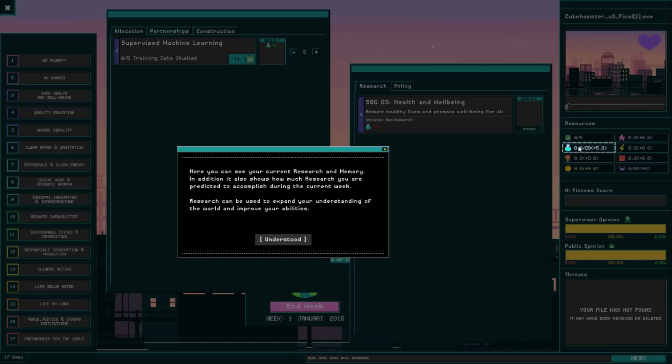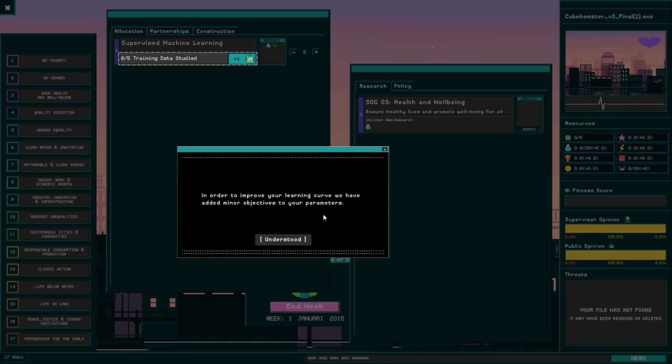Over here on the resources, you can see how much research I currently have. I have 0.0 out of 20. And at the end of the week, I'm getting +5 research. I can use research to unlock new abilities and expand my understanding of the world.